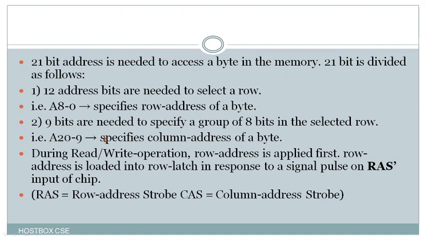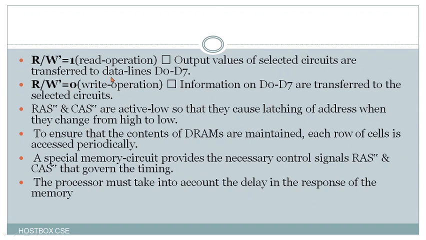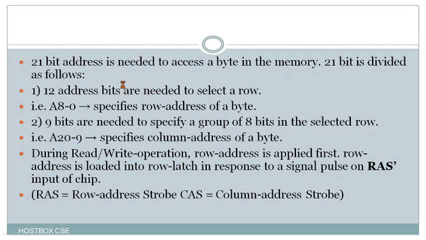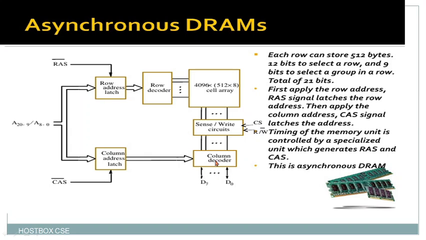Remember, this asynchronous DRAM starts from the row address. During read and write operations, the row address is applied first. Then the row address is loaded into the row latch in response to the RAS signal, an input of the chip. RAS is the abbreviation for row address strobe, and CAS means column address strobe. Whenever the signal changes, it is very important. Whenever R/W is 1, that is a read operation, the output values of the selected circuits are transferred to data lines D0 to D7.